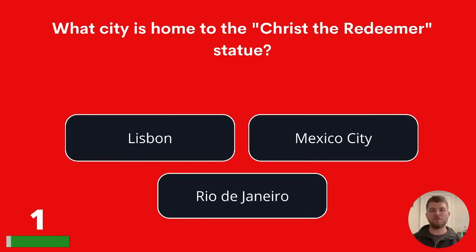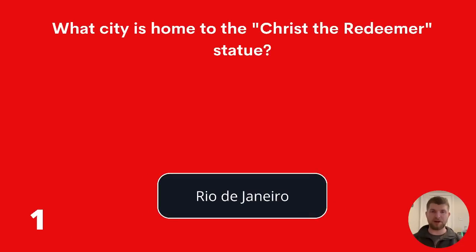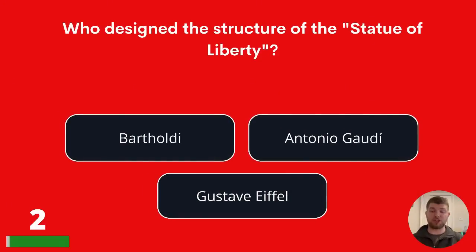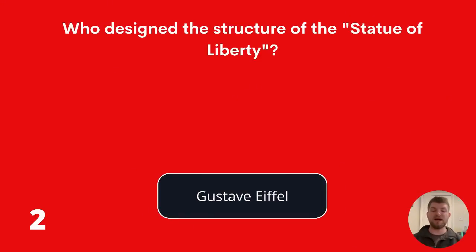What city is home to the Christ the Redeemer statue? Lisbon, Mexico City, or Rio de Janeiro? The answer is Rio de Janeiro. Who designed the structure of the Statue of Liberty? Bartholdi, Antonio Gaudi, or Gustave Eiffel? The answer is Gustave Eiffel.